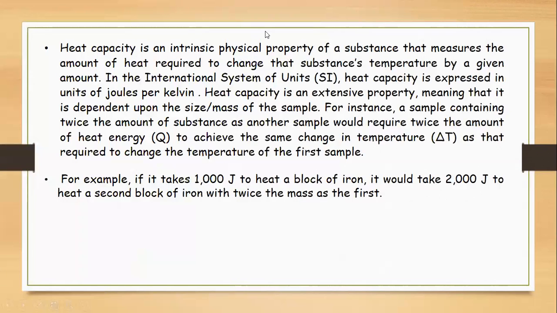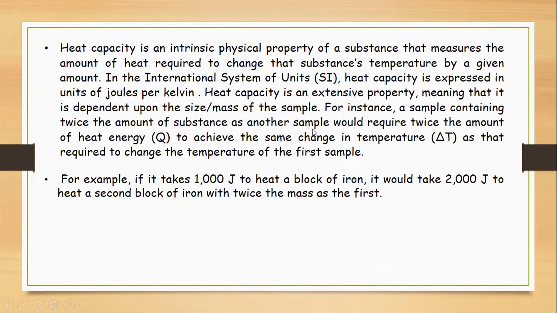Heat capacity is the intrinsic physical property of a substance that measures the amount of heat required to change the substance's temperature by the given amount. In the SI system, the unit is joules per Kelvin or joules per centigrade.